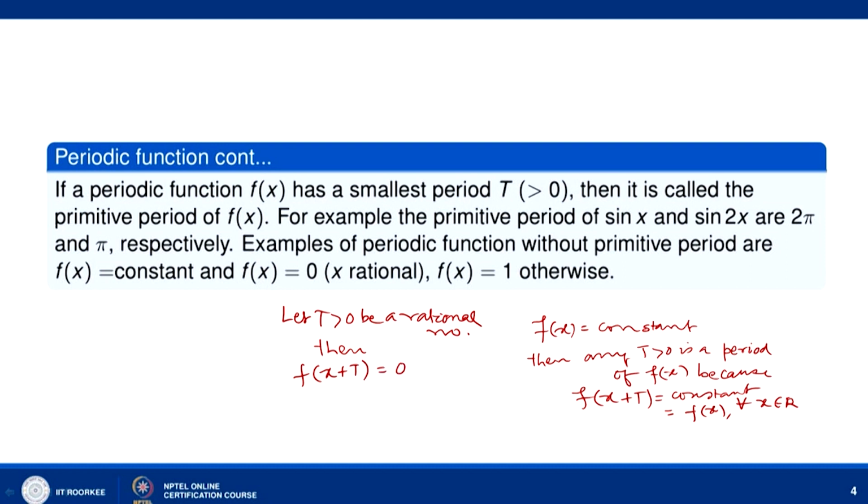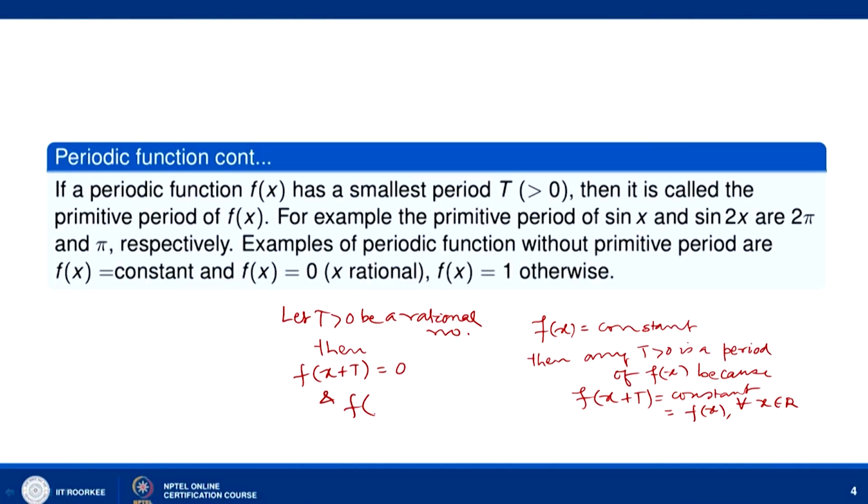And when x is irrational and T we have assumed to be rational, then x + T will be irrational, and f(x + T) is equal to 1 if x is irrational.